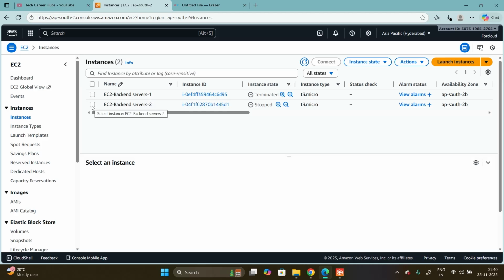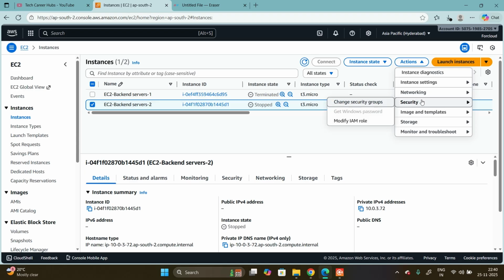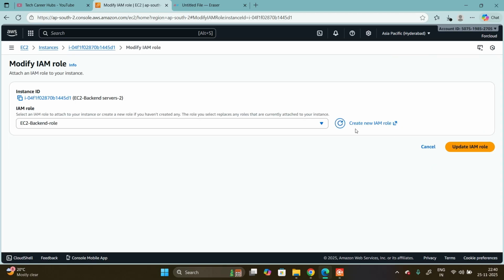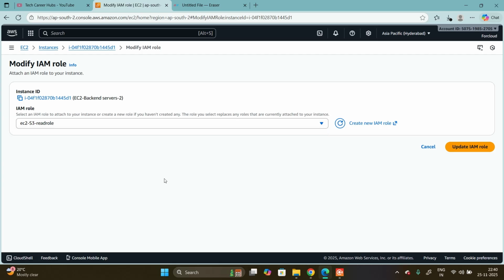Now I am selecting the EC2 backend server here. Then I am clicking actions, again security. Now click on modify IAM role. Then here choose EC2 S3 read only.